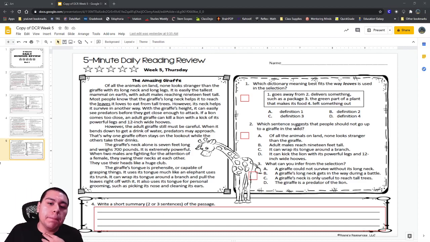Question number 1 for today says, which dictionary meaning best fits the way leaves is used in the selection?